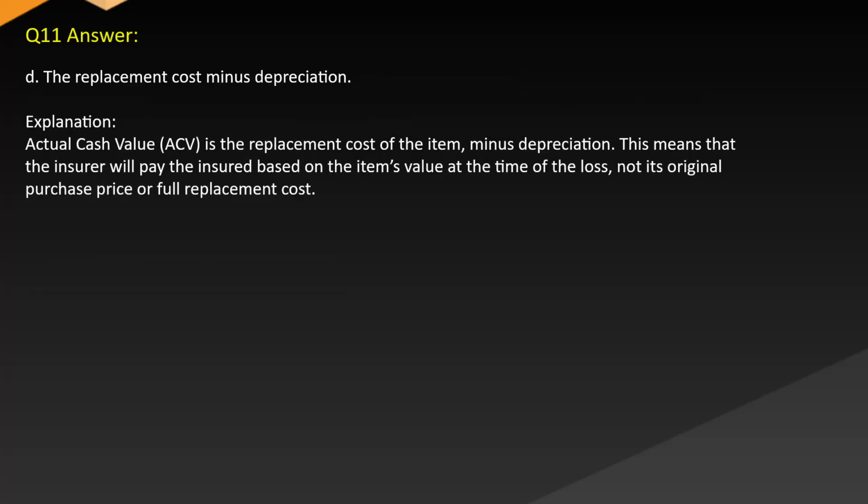Answer. D. The replacement cost minus depreciation. Explanation. Actual cash value (ACV) is the replacement cost of the item minus depreciation. This means that the insurer will pay the insured based on the item's value at the time of the loss, not its original purchase price or full replacement cost.